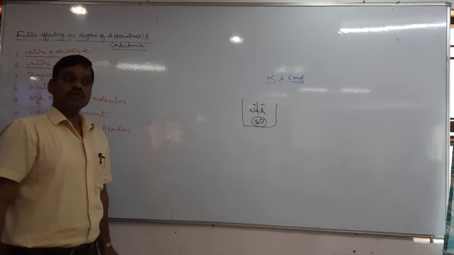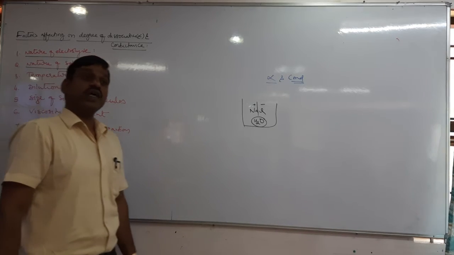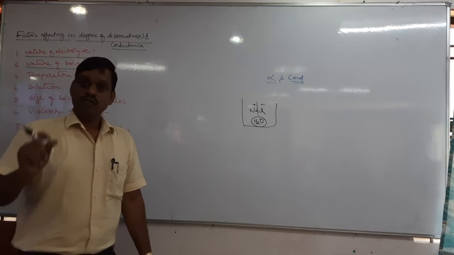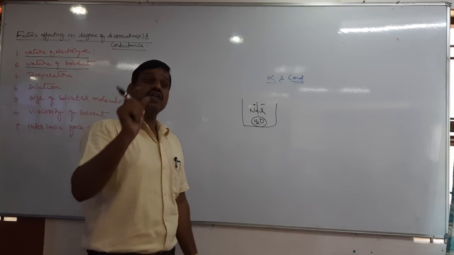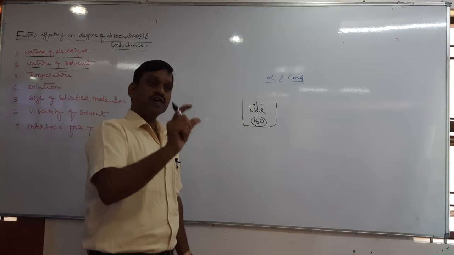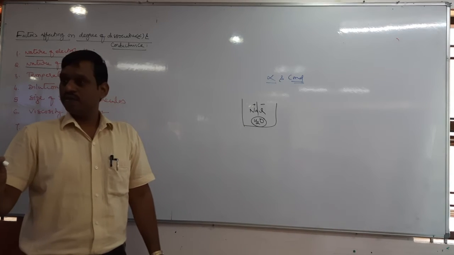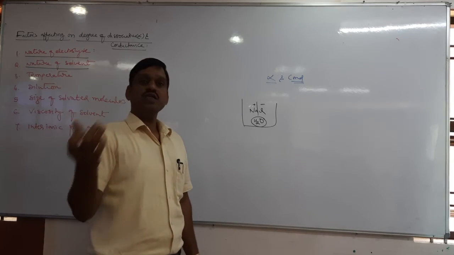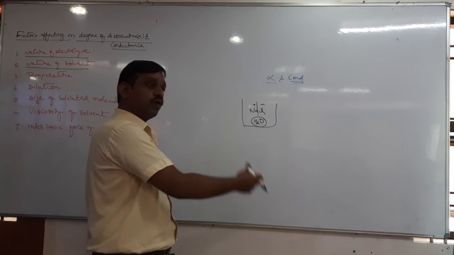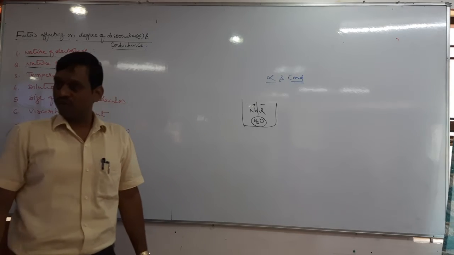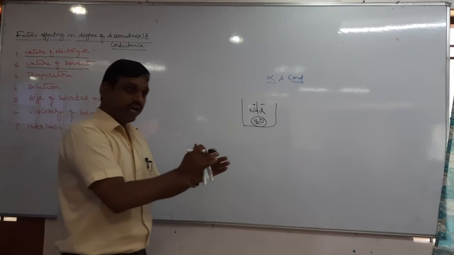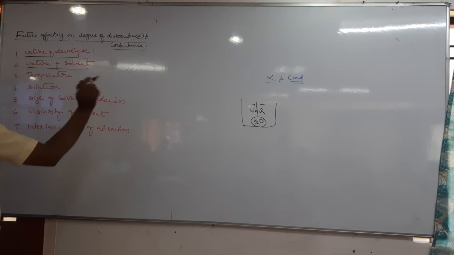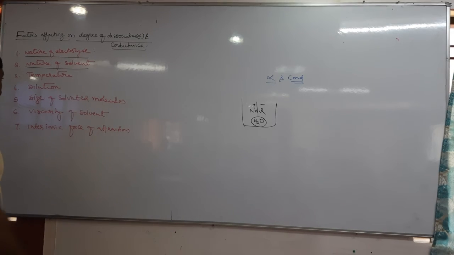And here we use water. Water has the highest dielectric constant, that is 84. In chemical bonding we will study this. Dielectric constant is a measure of polarity. If the dielectric constant is more, that is a more polar solvent. So water is a polar solvent and it is a universal polar solvent, right? It can easily separate cation and anion. That's why, the higher the polarity, the more will be alpha and the more will be the conductance.